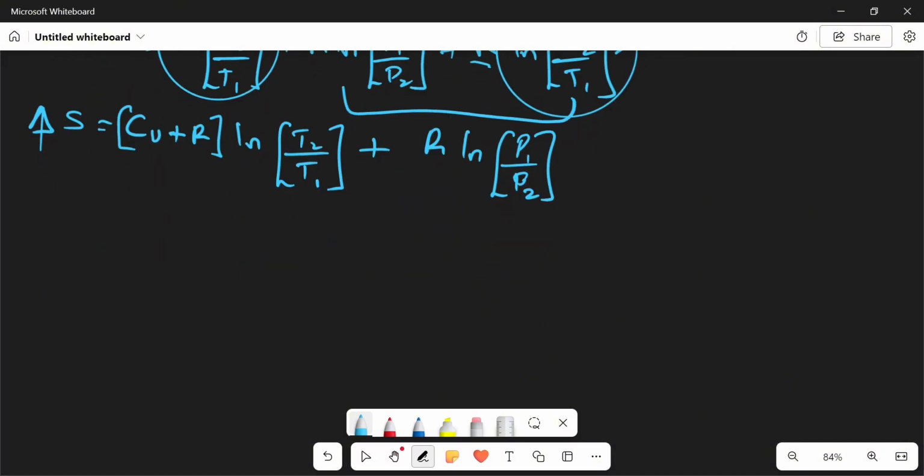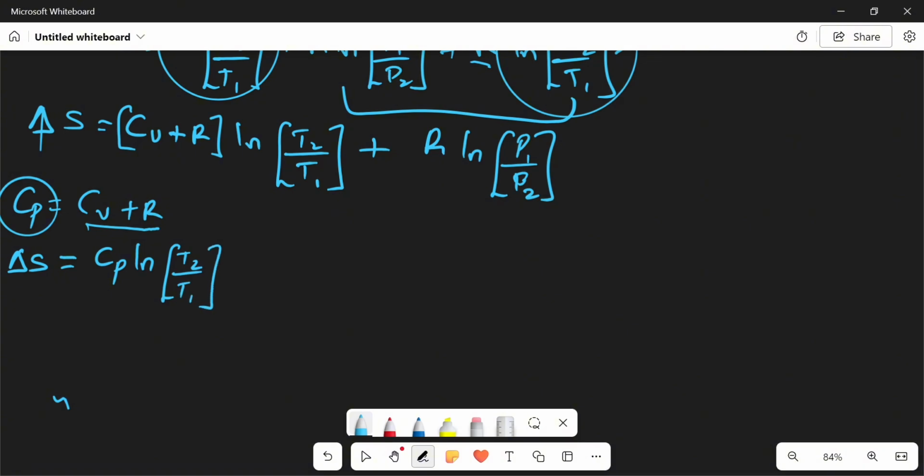Now don't forget, in the last video we actually got CP to be equal to CV plus R. So instead of this CV plus R, we can replace it with CP. What is CP? CP is the specific molar capacity at constant pressure. So we can say our change in S is equal to CP ln T2 over T1 plus R ln P1 over P2.